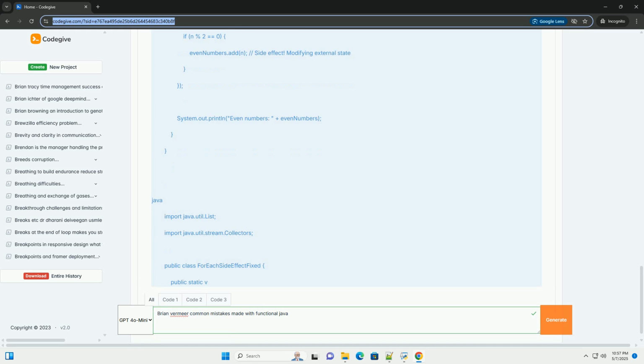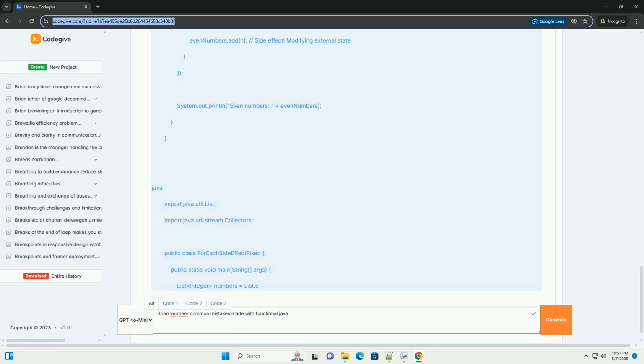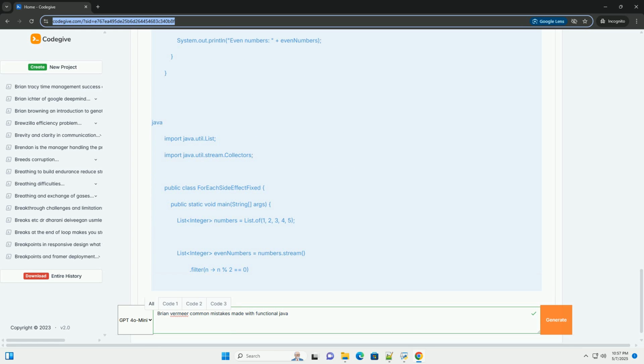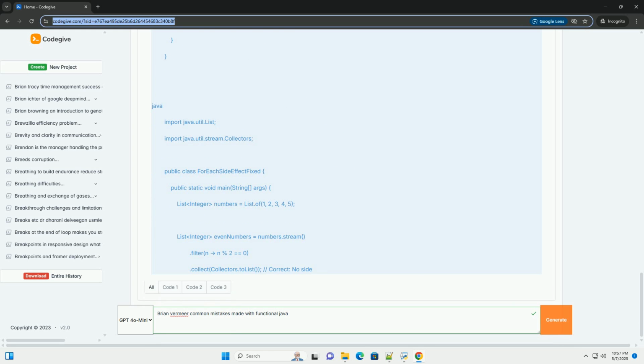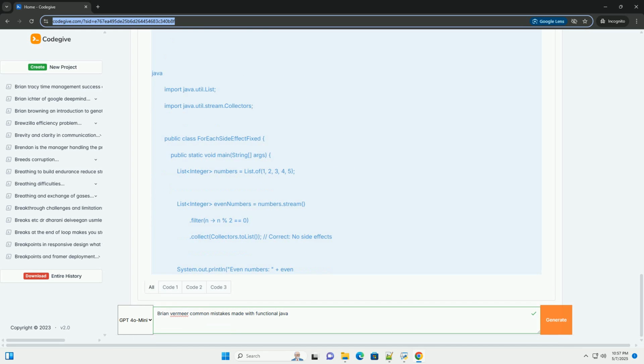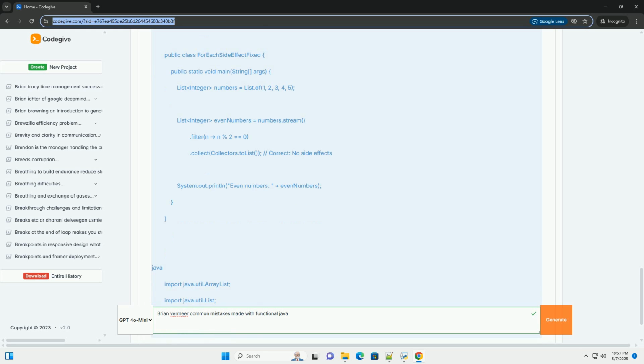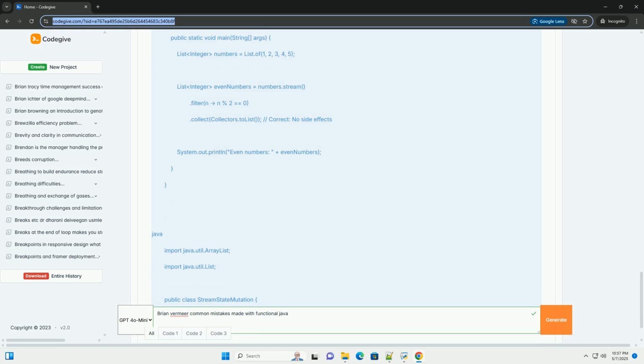Brian Vermeer, a well-known Java advocate, often highlights the importance of understanding the nuances of FP in Java to avoid common mistakes that can lead to less efficient, less readable, and more error-prone code. This tutorial aims to address those common mistakes. Key concepts: